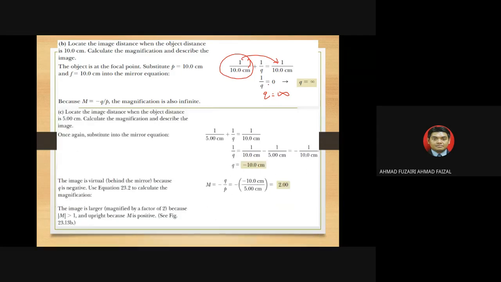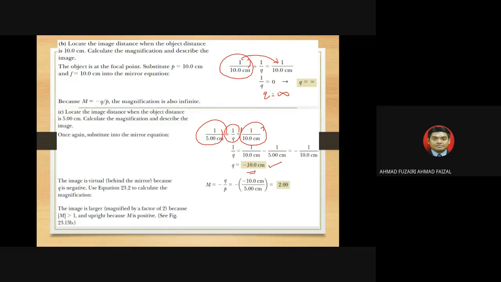Then part C, locate the image distance when the object distance is 5 centimeters, calculate the magnification and describe the image. So 1 over 5 plus 1 over Q is equivalent to 1 over 10, and then you will get Q equals negative 10 centimeters.